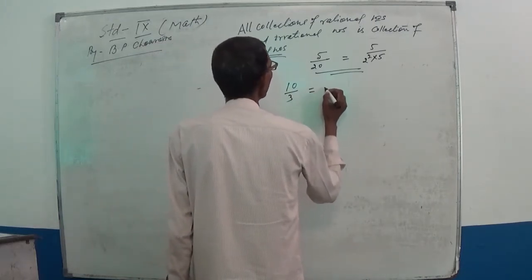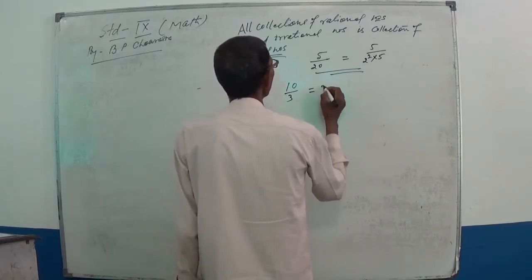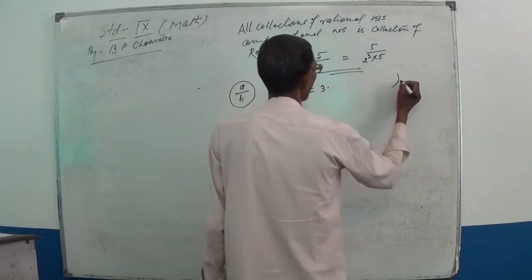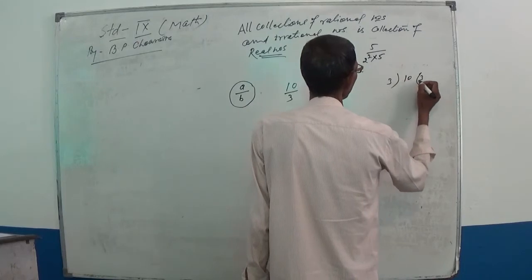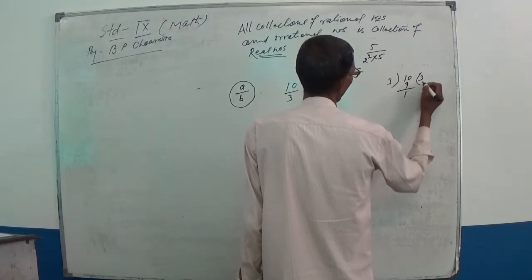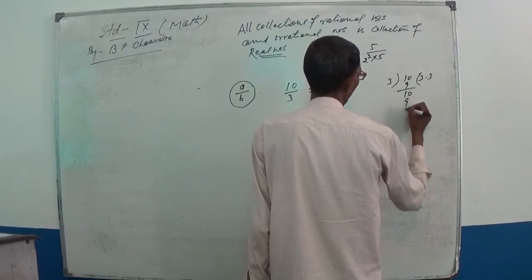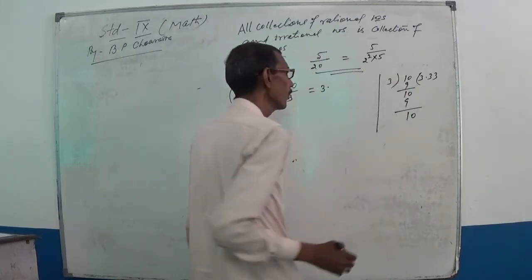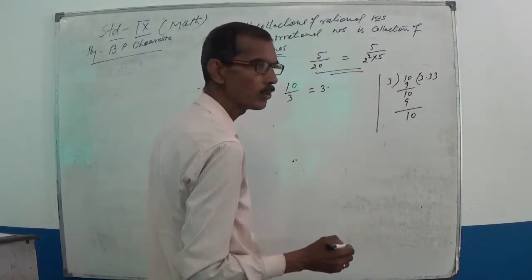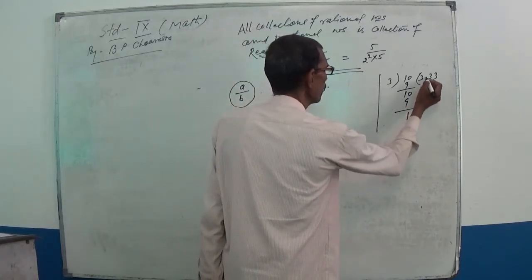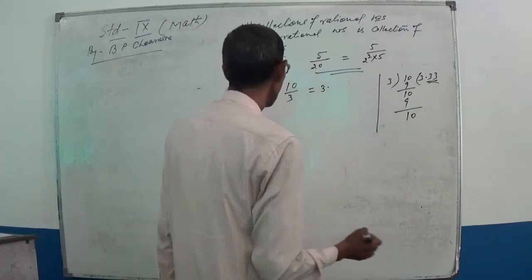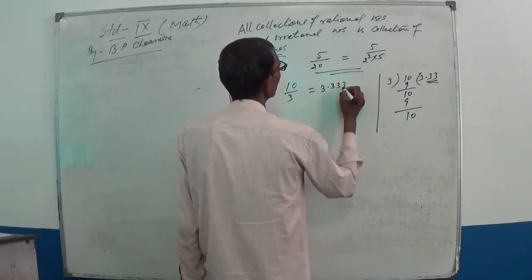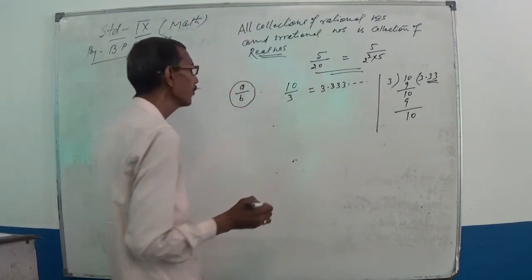The value of 10/3 is 3.3333. Here the digit 3 after the decimal repeats again and again, so 10/3 is equal to 3.333 and so on, a never-ending repetition of 3.